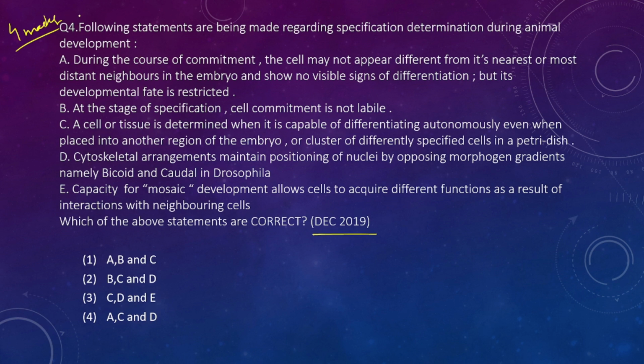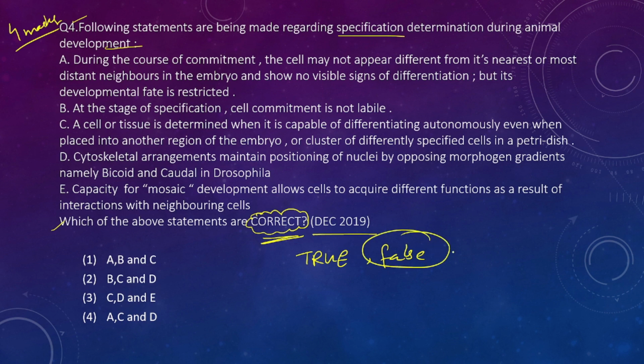First of all, we have to read this sentence: following statements are being made regarding specification and determination during animal development. We have been asked for all the correct ones. So keep this in mind: it asks for correct. Sometimes students write true, or it asks for true or false, because people get confused between these.